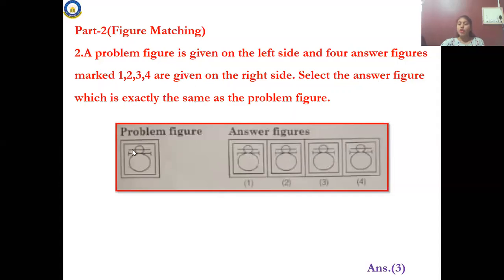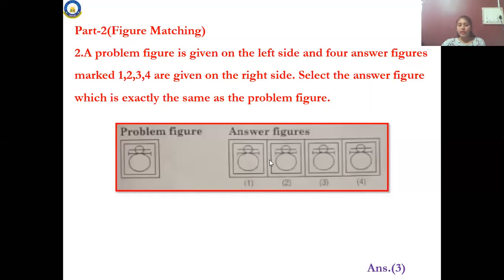You have to find the same picture on the right side. Let me see who will answer first. You have to look at the figure carefully before solving. I have given the answer: the third one.